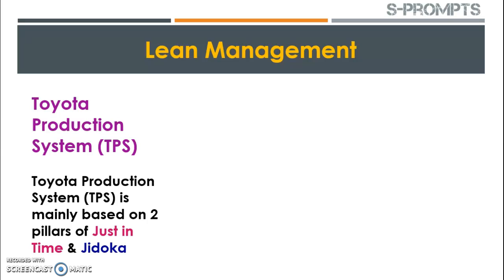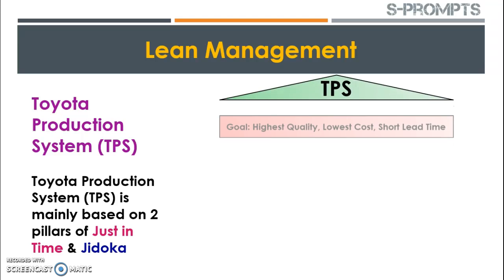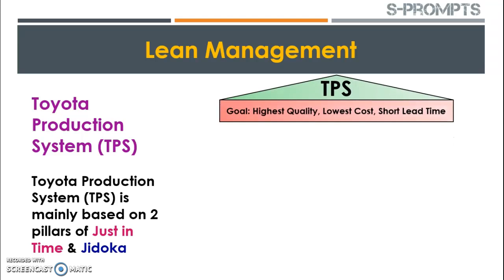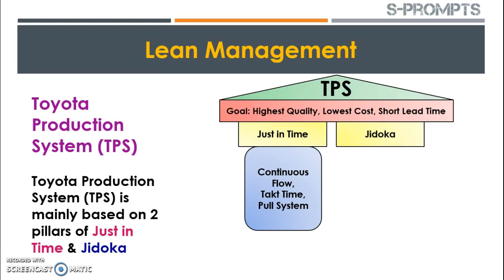Lean management and the Toyota production system are mainly based on two pillars, that is just in time and Jidoka, with the main objective of providing high quality products at the lowest cost and the shortest possible lead time. Just in time makes sure that materials and finished goods are made available where required, immediately as and when demanded, avoiding storage and excessive transportation of material, which ensures a continuous flow of material based on the pull system.